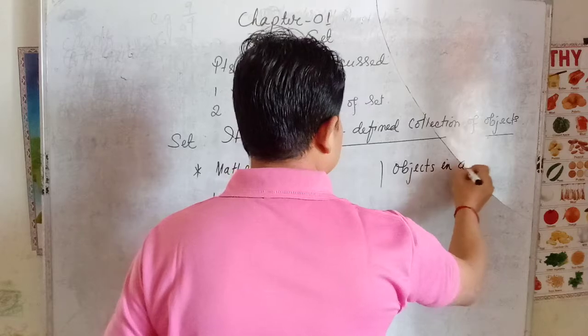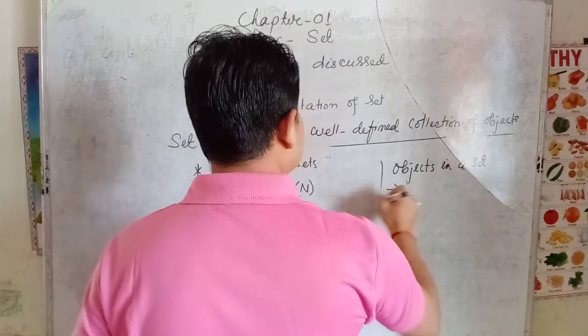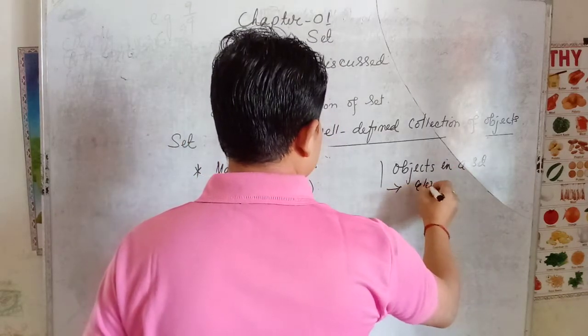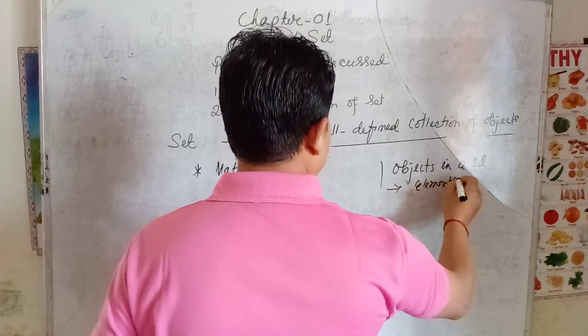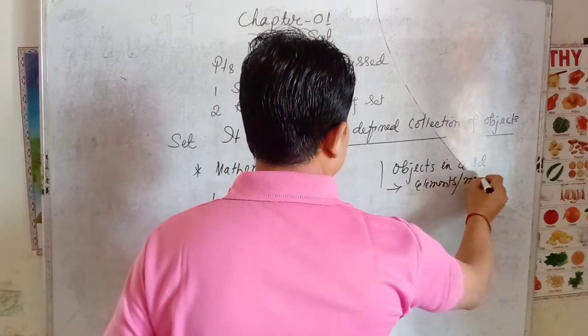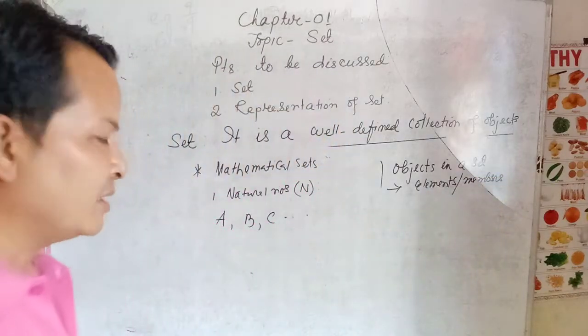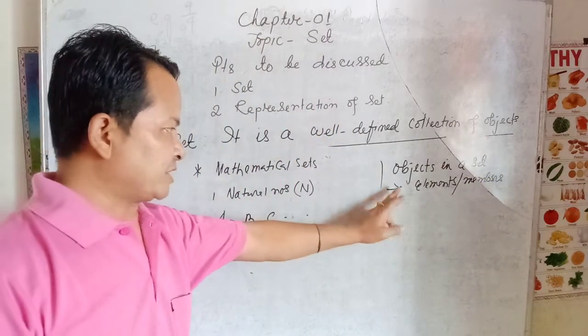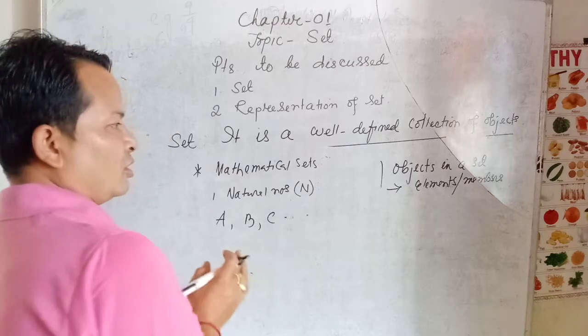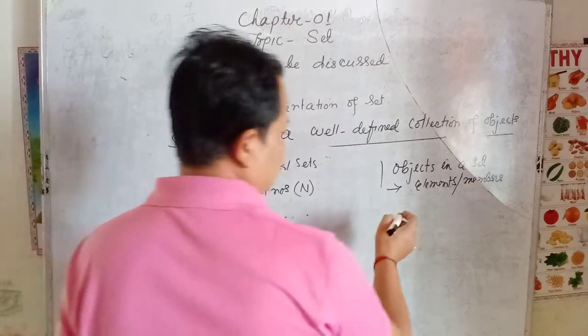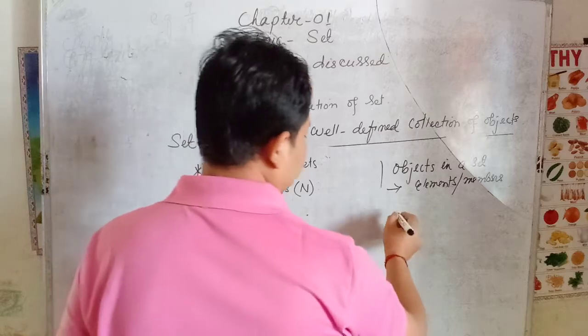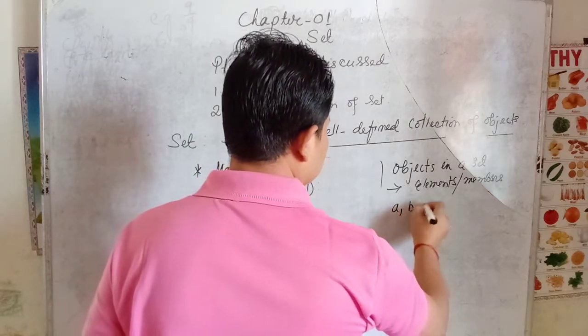The notation of the elements or members of a set is that they are denoted by small letters, that is small a, b, c, etc.